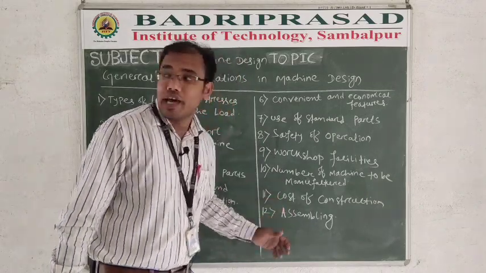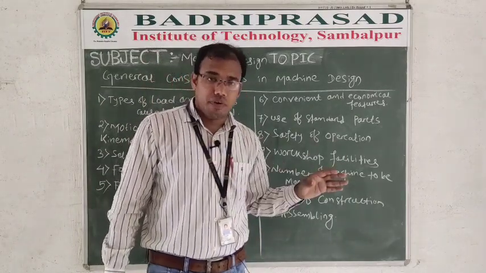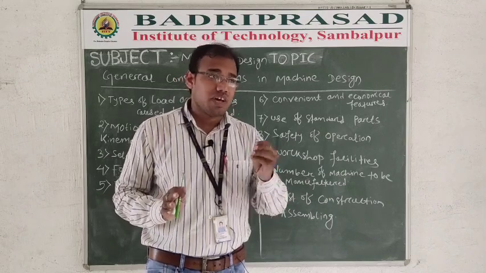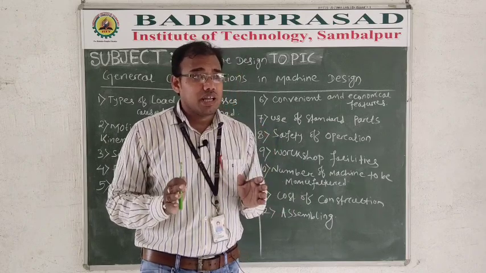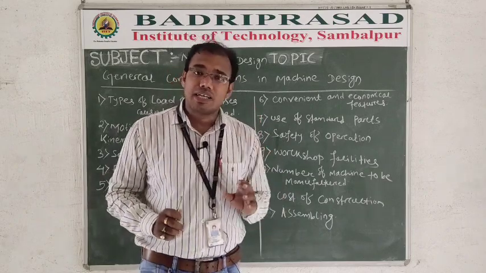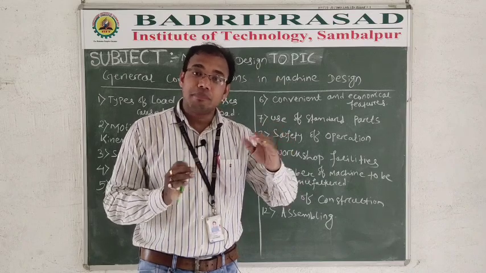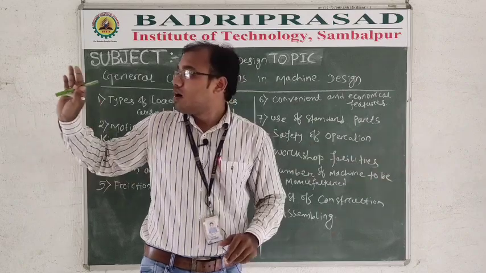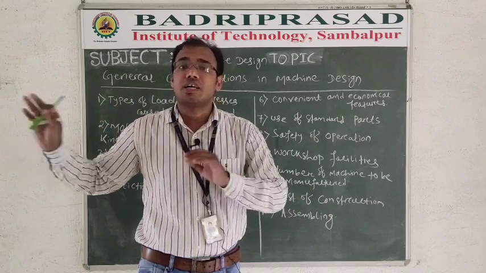And the last point is called assembly, right? After making all the components, you need to assemble. For example, in very simple terms, consider a motor vehicle engine, right? In that, there is a piston part, there is a cylinder part. This cylinder and piston are made in different units, and your crankshaft, connecting rod, these are manufactured in other units.